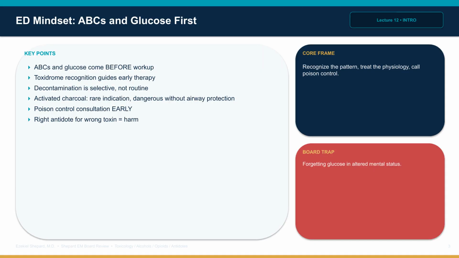The ED toxicology mindset is structured. ABCs and glucose first. Toxidrome recognition guides early therapy. Decontamination is selective, not routine. Activated charcoal is rarely indicated and dangerous without airway protection.